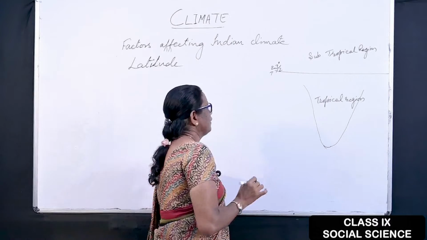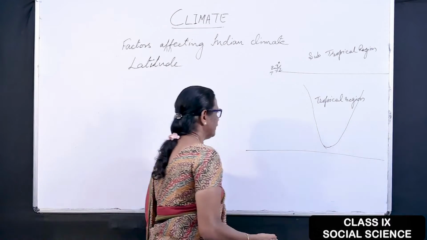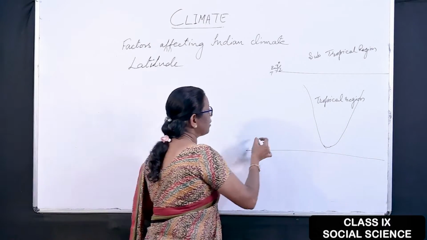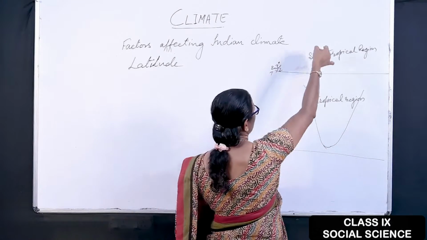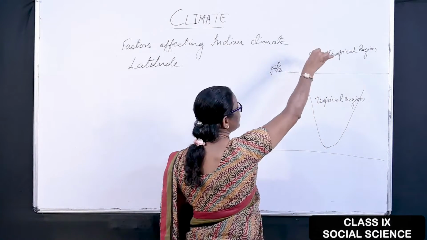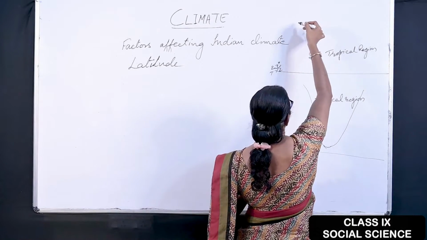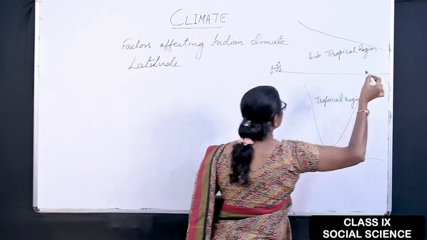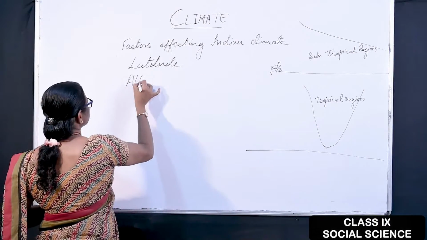It has a great effect on India because the 0 degree equator is below India, which is always heated, and as we know, from the equator as we move towards the north, the temperature decreases. Moreover, India's north is the Himalaya mountain, that is altitude.